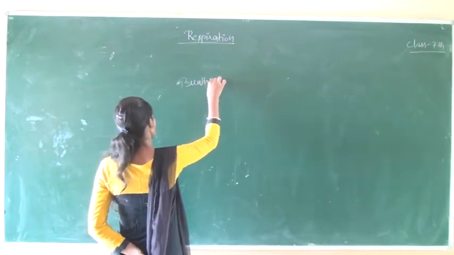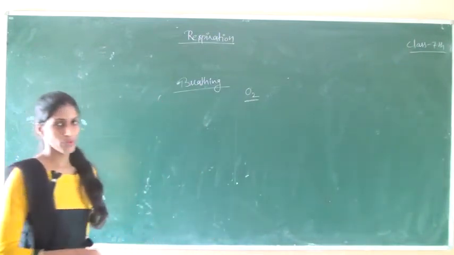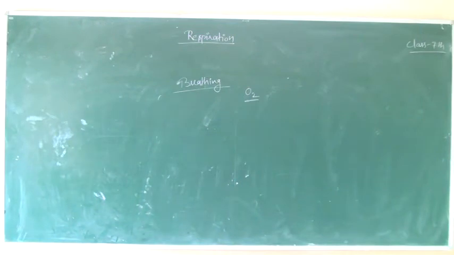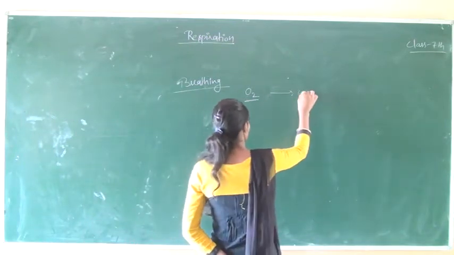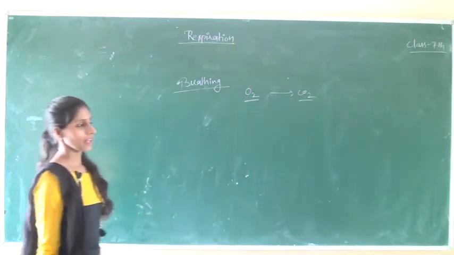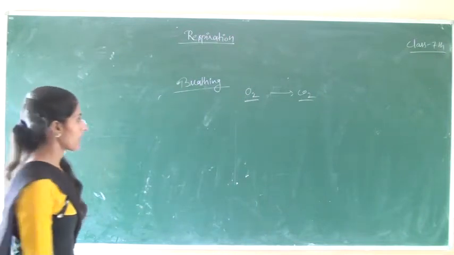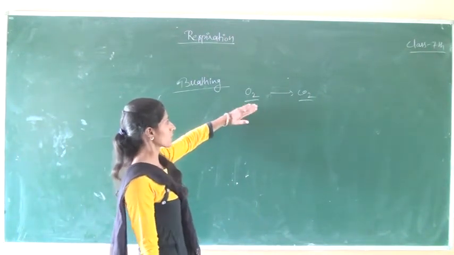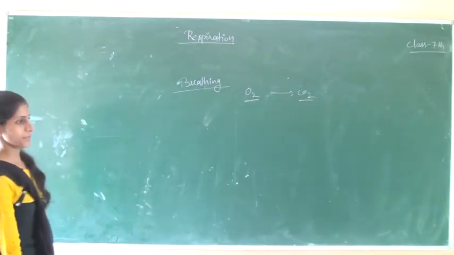In the breathing process, oxygen is obtained from the environment and carbon dioxide, produced during oxidation of food, is released to the outer environment. This is called breathing. In breathing, oxygen is used from the environment and carbon dioxide is released.